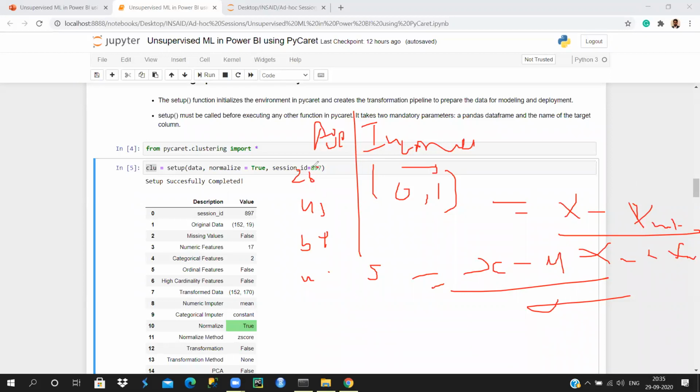So let's say your age variable is something of this sort, and income is something like 1000, 10,000, 20,000. So the scales are different. We need to bring them onto the same scale. That's where you do the standardization concept and bring them into the same scale. That's what this standardization step does. But if you want to normalize it, your normalization will bring all the values into the range of 0 to 1. That's the difference.